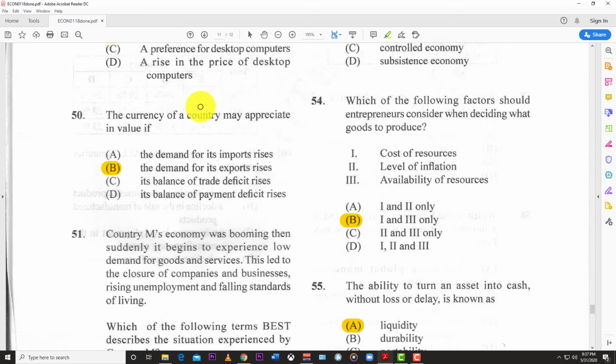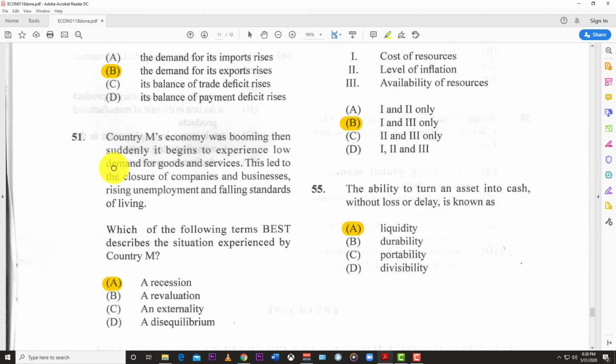50. The currency of a country may appreciate in value if B, the demand for its exports rises. If everybody wants to buy your stuff, then they're going to demand more of your currency in order to buy your stuff. 51. Country M's economy was booming, then suddenly it begins to experience low demand for goods and services.